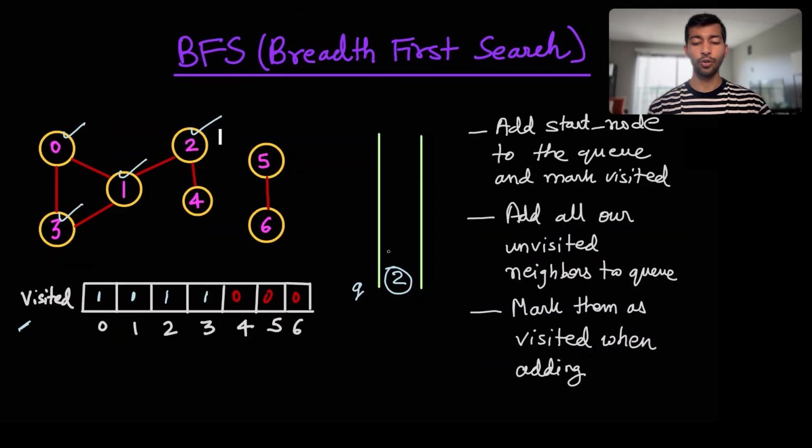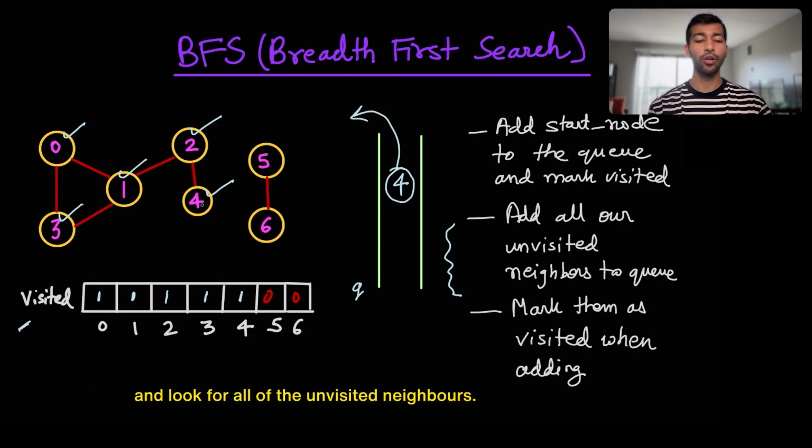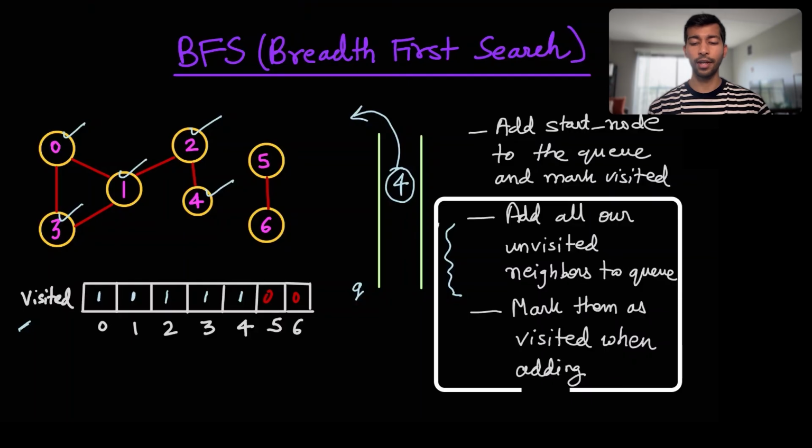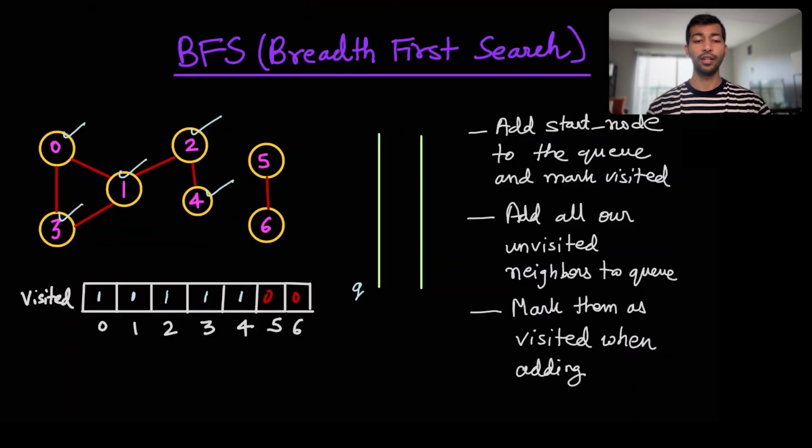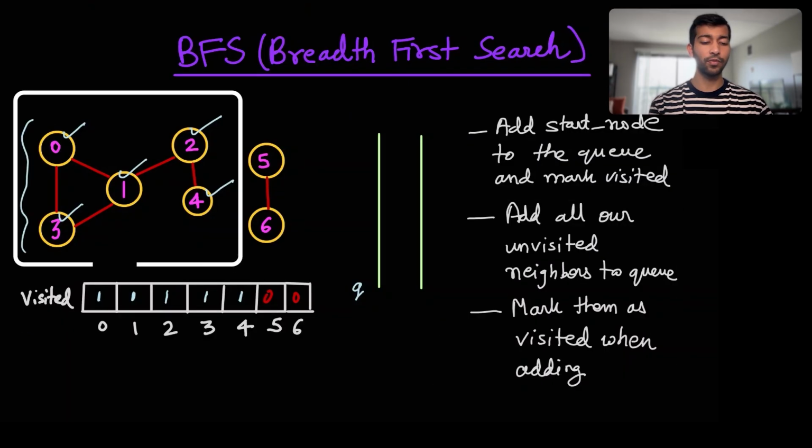Now let's move on to 2. We'll pop it out. Now when we are popping it out, we'll look for all of the unvisited neighbors and add it to the queue. So let me do that here. I'll add 4 here and also mark it as visited. So I'll mark 4 as visited here. Again, we'll repeat this process. We'll pop 4 out and look for all of the unvisited neighbors. For 4, there are none. We had 2, but it's visited. So we don't need to follow any of these 2 steps here. So with that, we are done with the BFS for this part of the graph.